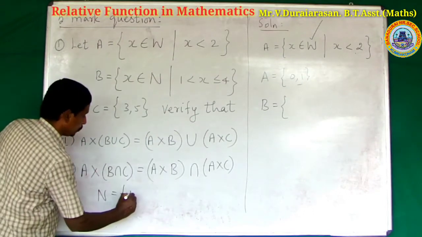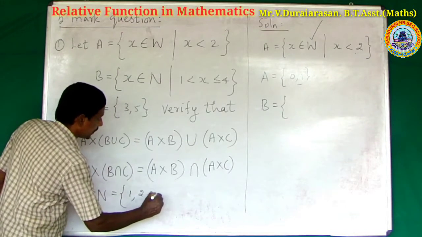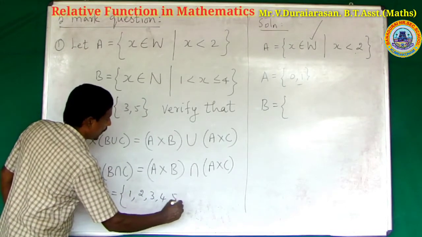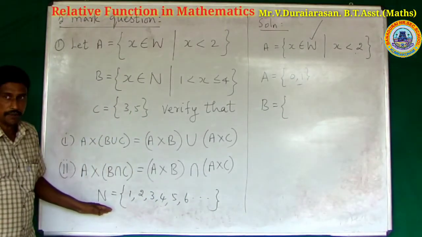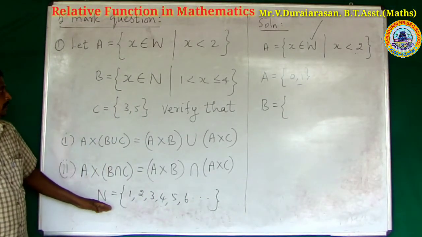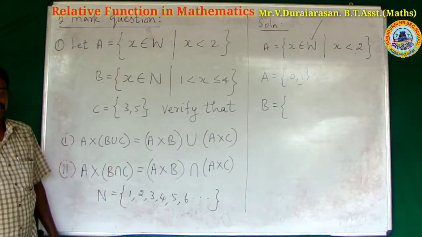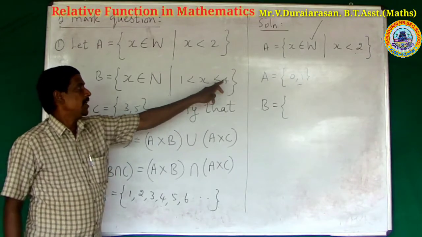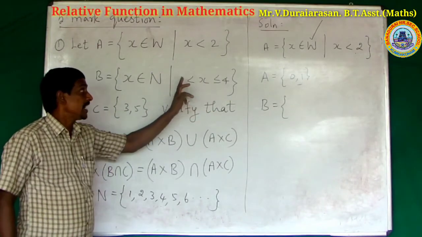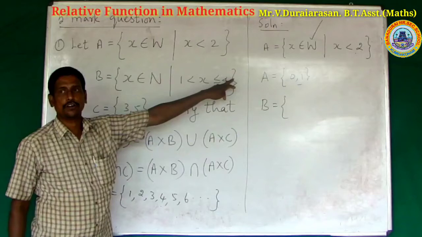N is equal to 1, 2, 3, 4, 5, 6 and so on. This is not B. What is the given condition? x greater than 1 and less than or equal to 4.